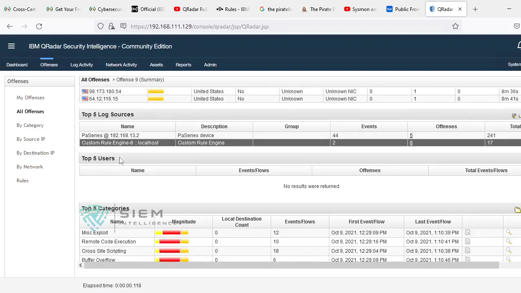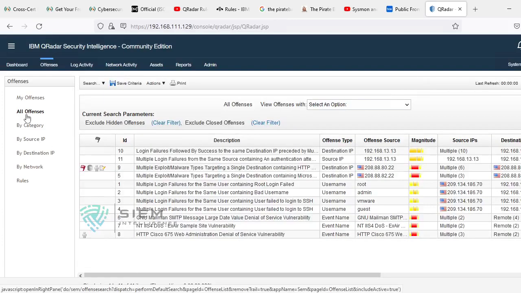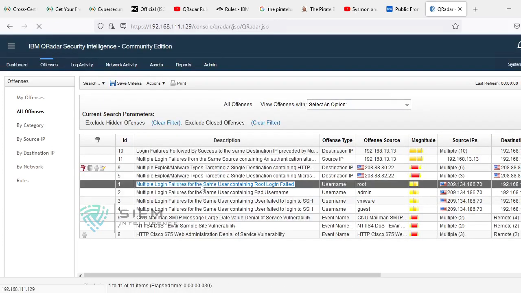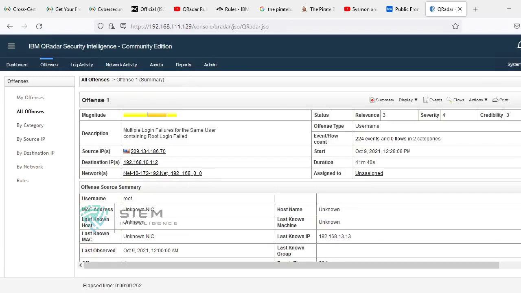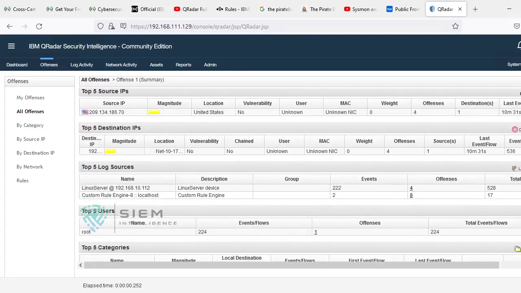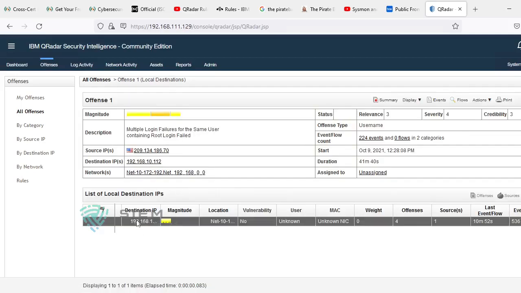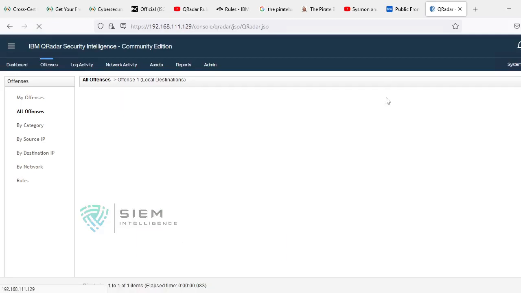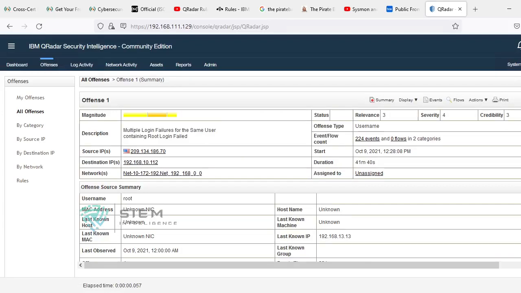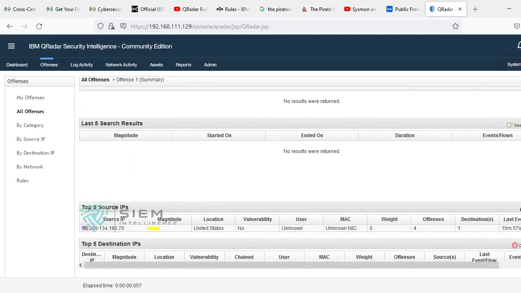Are there any users that were triggered? If you go back and look at another activity, you can see it. I am checking in another manner so that you can understand easily. Here there are the top 5 destinations and top 5 sources, but is there a user also, or only a single user? Top 5 users, however, it is giving only a single user. If you click on a destination, you will get only this one. It shows top 5, but if it is single, it will show in a single format like this.